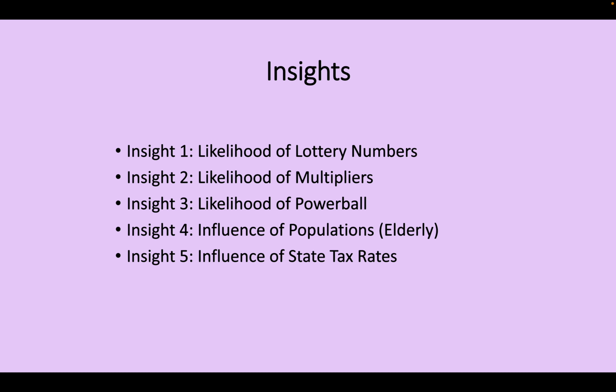There was no specific trend found with this, and specifically, it showed that the higher the Powerball number is, just like with the original insight, is less likely to actually be chosen. The fourth insight was pretty interesting, and that was the influence of populations, and that was through my CSV data. And I ultimately showed through my code that elderly populations were shown to have a correlation with this data.